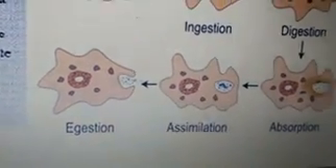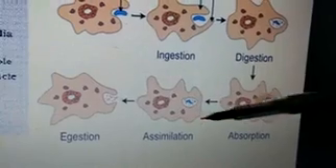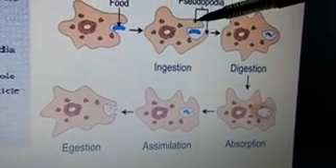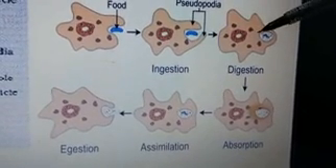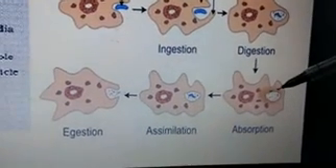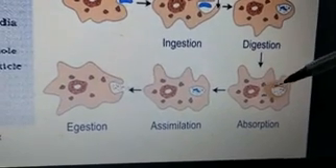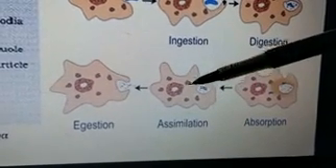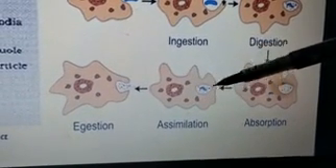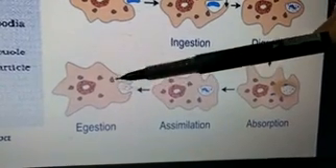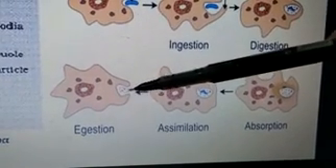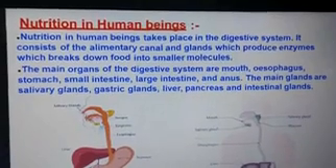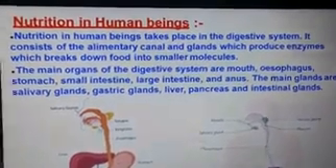You can see in this diagram, all the 5 steps take place in the amoeba. First is ingestion, taking food, then digestion, which takes place inside the vacuole, and then absorption by the diffusion process. The cytoplasm absorbs the digested food, and then the absorbed digested food is utilized by the amoeba cell, and undigested food material comes outside from the amoeba body through the cell membrane.